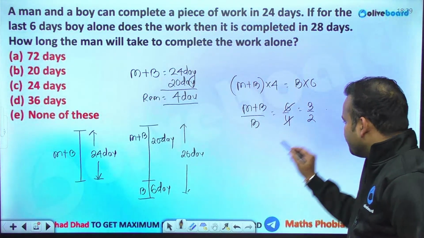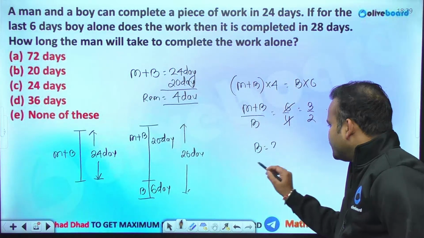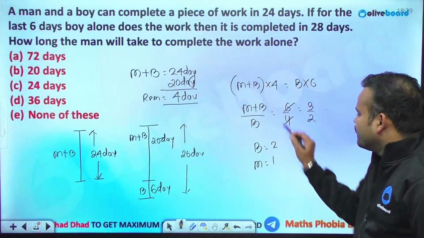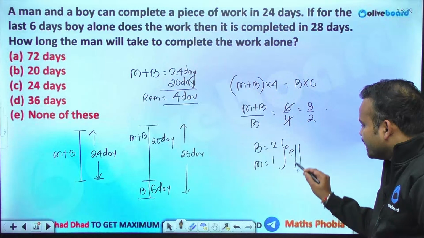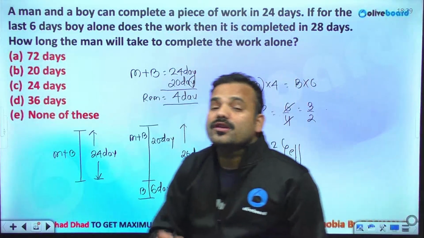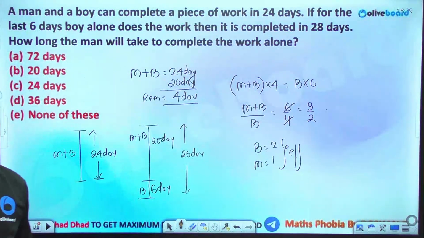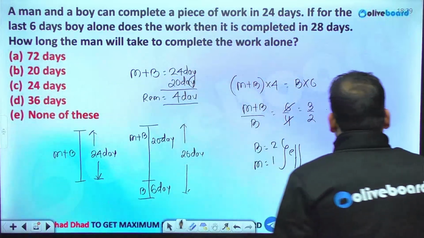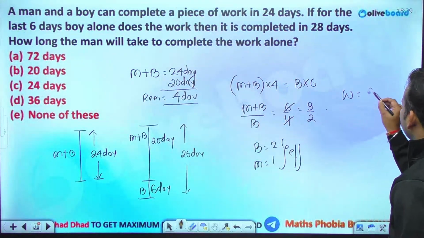So the efficiency of boy is 2 and the efficiency of man is 1. Put 2 over here, it will be m. So we got the efficiency. That particular efficiency was not known. Now we have that efficiency part. So work is equal to what? Work is efficiency into time.